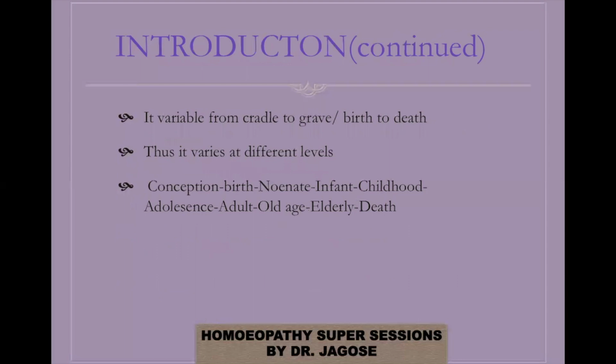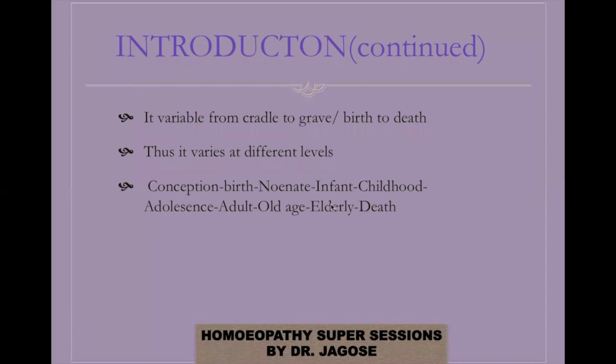So susceptibility is variable from the cradle to the grave, or from birth to death. As I told you, it is always in a wave form. It starts when the sperm and the ovum meet together. The vital force starts, it gives life to the cell, and the cell has susceptibility. So right from birth till death, the susceptibility will vary at different levels.